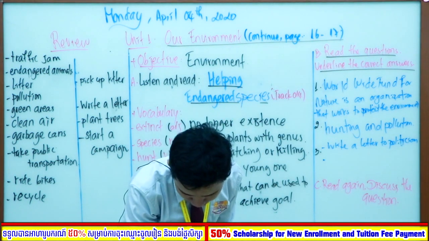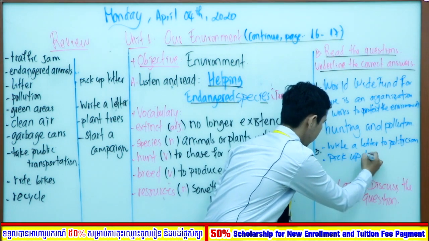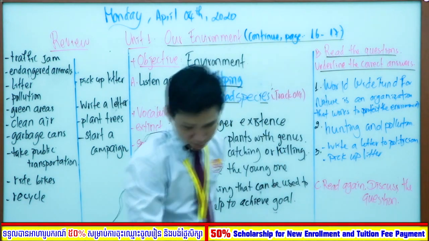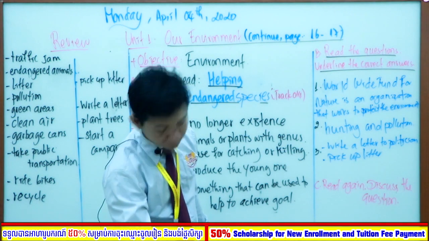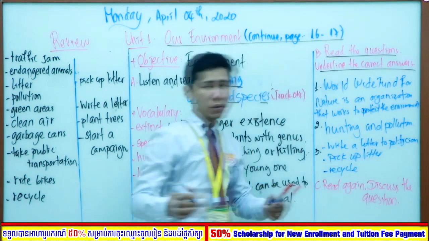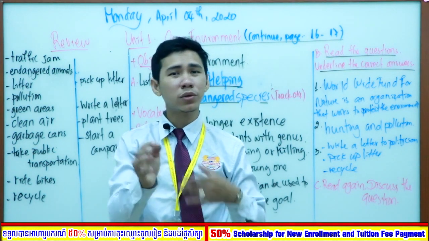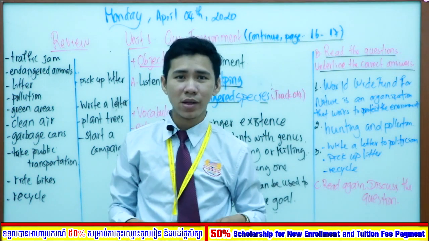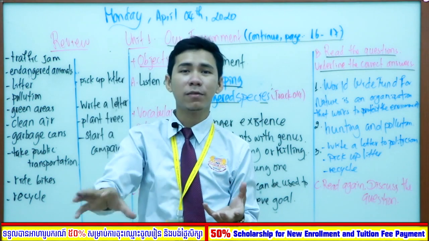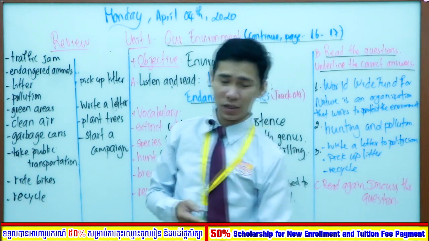Pick up litter. And the last one, what could we do? We can recycle. You take the plastic bottle to recycle, to use as something else, like the bottle can be used to grow a flower as well. So this is called recycle.